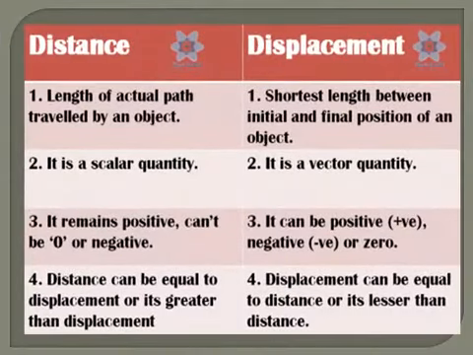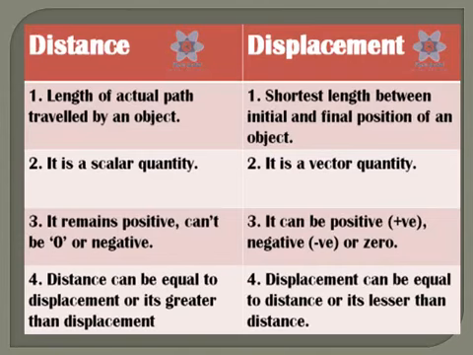Here we see a slide which gives you the difference between distance and displacement. It's an important question for the board. There are totally 4 differences between distance and displacement. Let us look into it one by one.